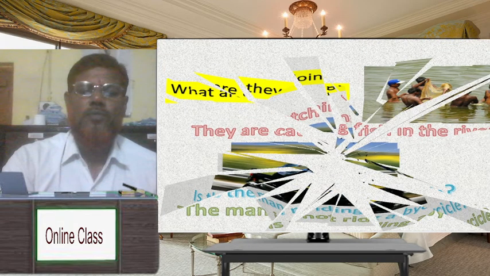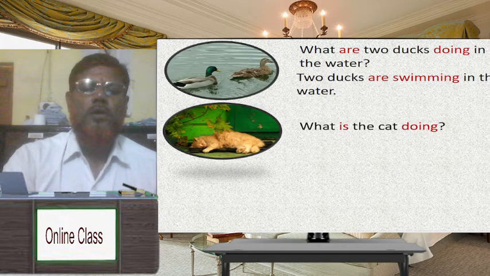Dear student, what are two ducks doing in the water? Two ducks are swimming in the water. What is the cat doing? The cat is sleeping. What are they doing?